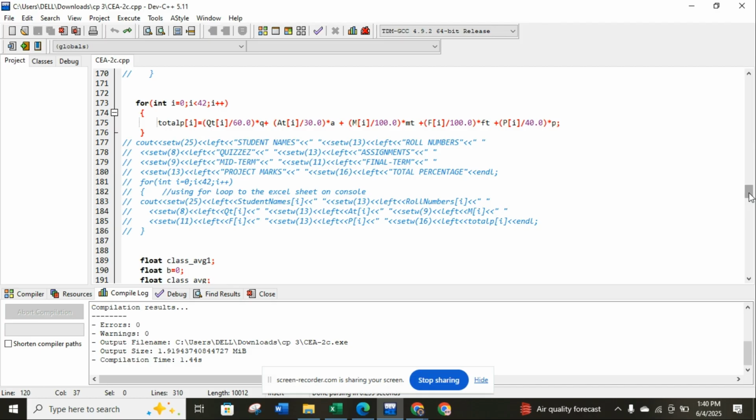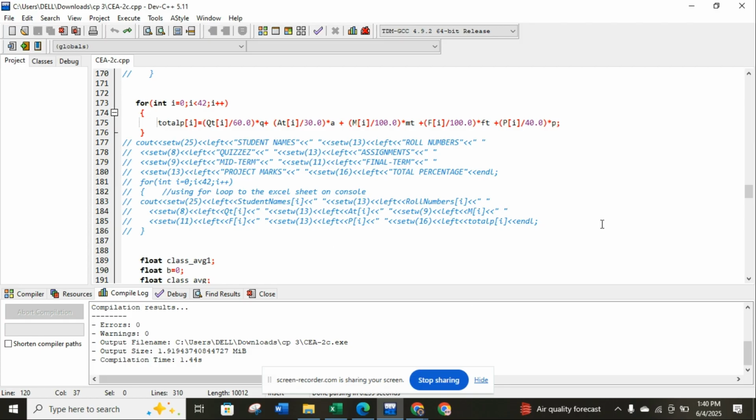For grade assigning I use if and else statements. You guys can use switch as well, but I am better at using if and else statements. Then here's the grade calculation. You can see it's written here as well in the comment. Grades are assigned relative to the class average in intervals of plus 5 marks. You need to keep this in your mind.